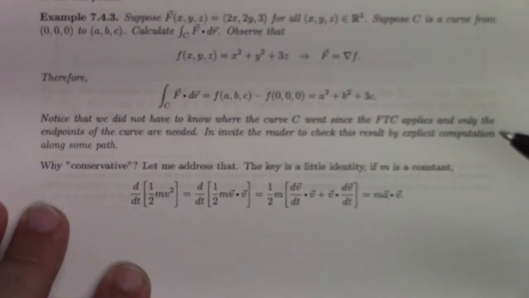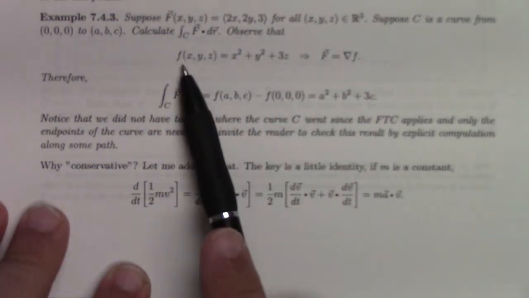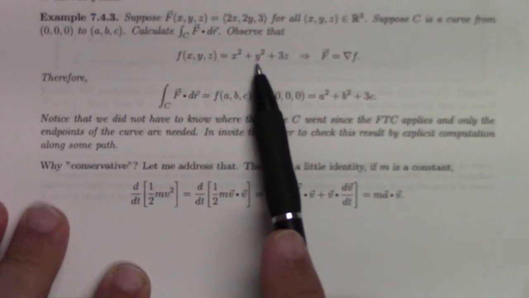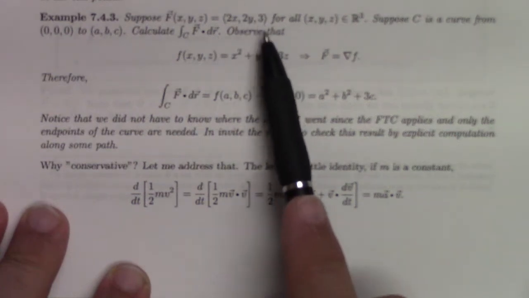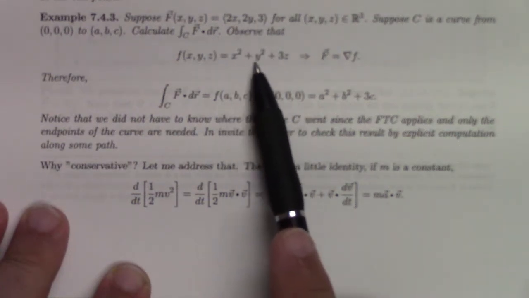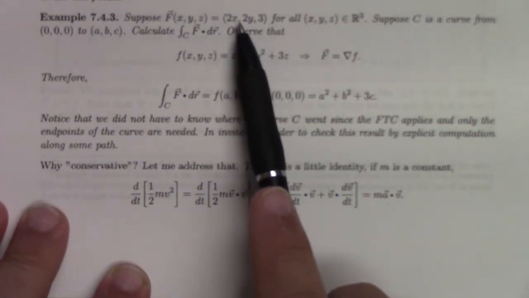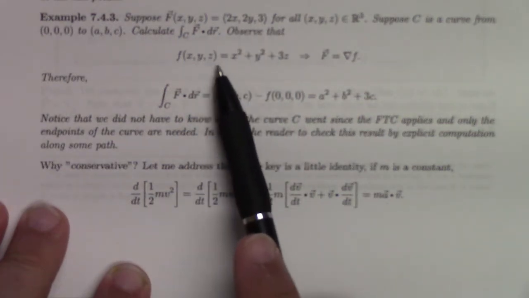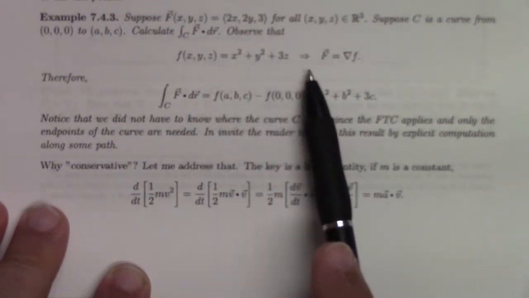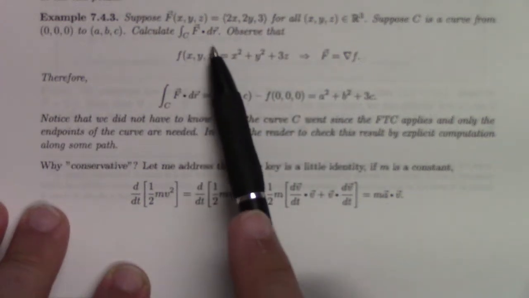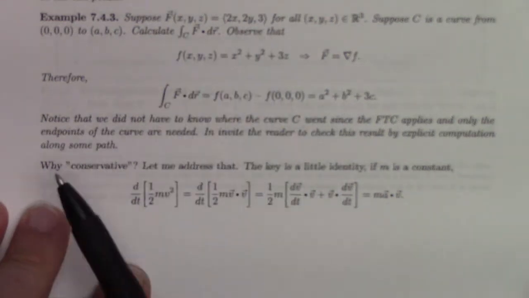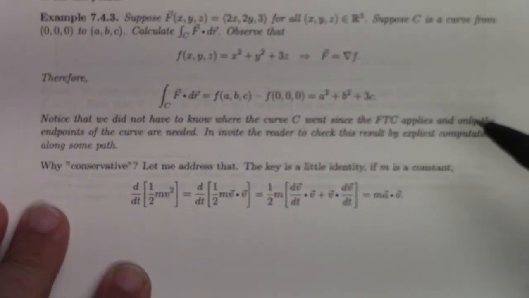Here's the potential function, x squared plus y squared plus 3z. If I calculate the gradient of that function, we get 2x, 2y, 3. And that's true for any point x, y, z, so therefore we have shown that this vector field is in fact conservative on all of space in 3 dimensions.